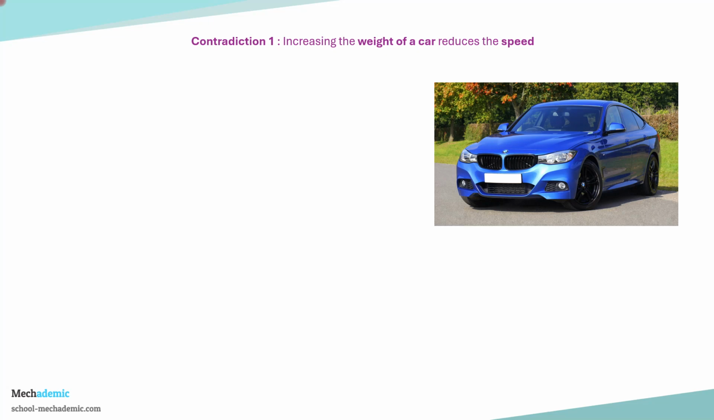Now let's have a look at the first fundamental engineering contradiction, which is faced very commonly in the design of moving systems. That is, increasing the weight of a moving object, in this case a car, reduces its top speed, the maximum speed which it can attain. So this is a very fundamental law of physics.